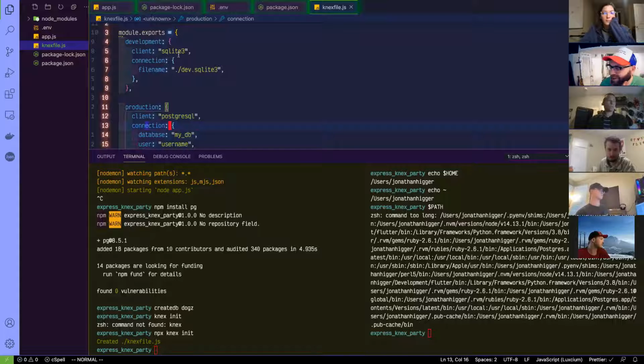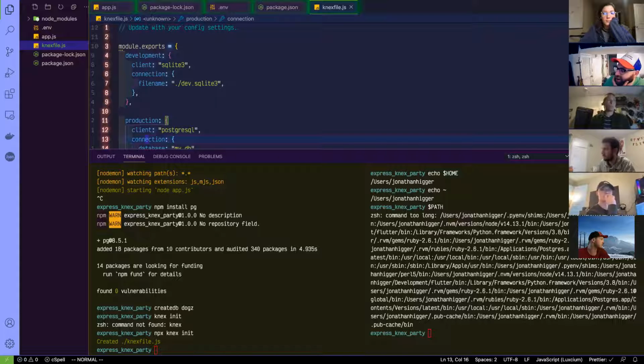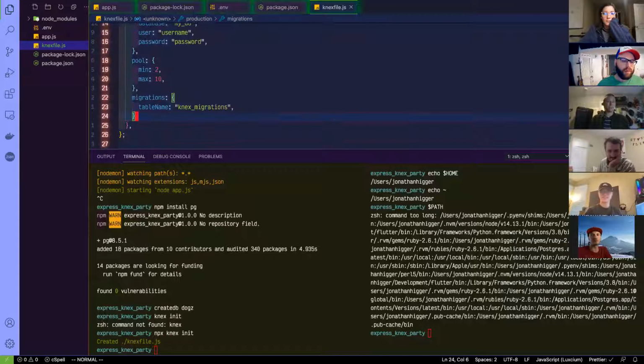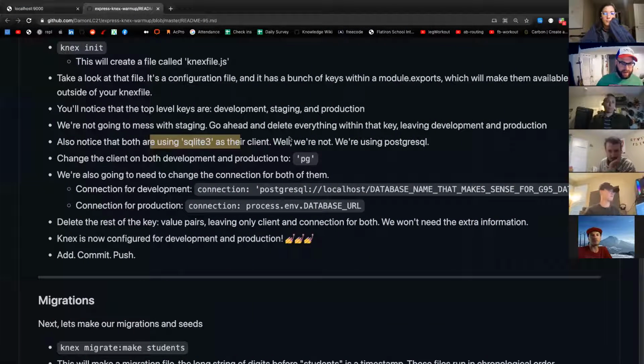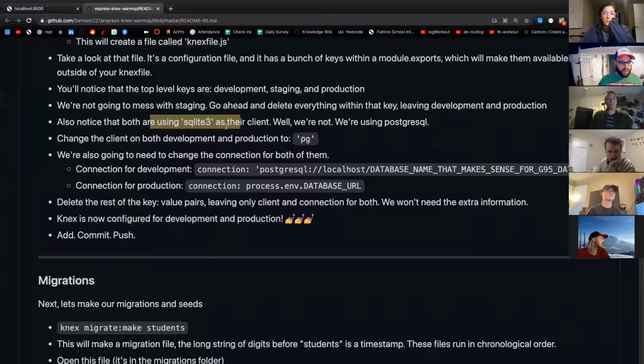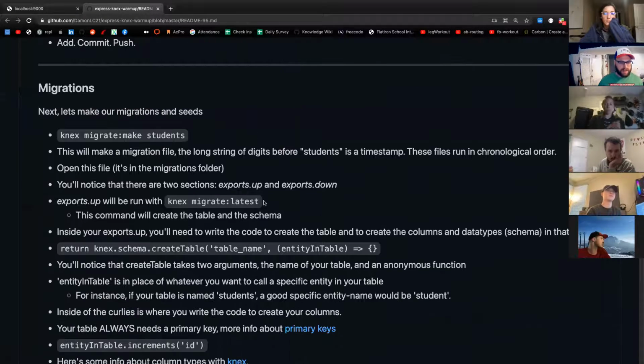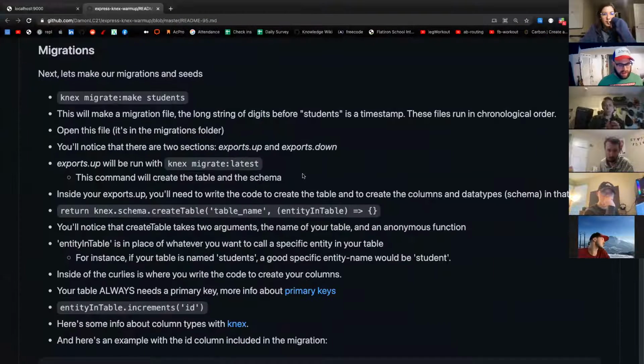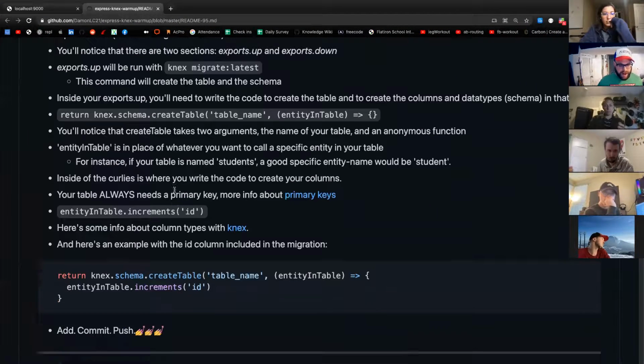I want to think for a second. Cho, for you, we're going to try and do this with SQLite3 instead of Postgres, okay? We're doing that for you, buddy. I got you. We're going to see what happens. We might not have to worry about production database anyways. Next, make our migrations and seeds. Cool. I'm curious. I want to see what those development commands are going to wind up being.